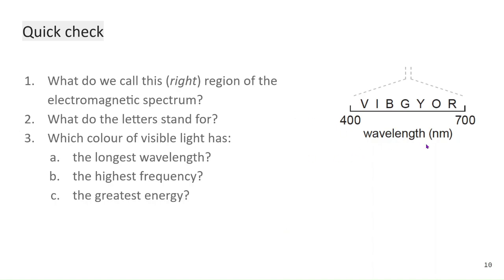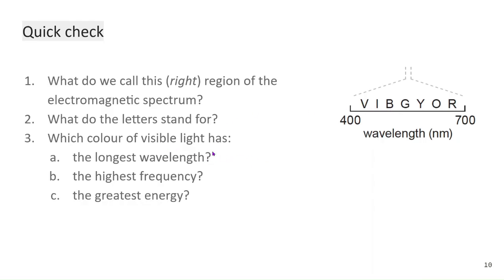So this is the visible light part of the electromagnetic spectrum. This is what our eyes can see. It is a very, very small part of the spectrum. Fun fact, some animals can see into the UV part. Some animals can see into the infrared part, which is kind of cool. The letters stand for different colors, right? Red, orange, yellow, green, blue, indigo, violet.